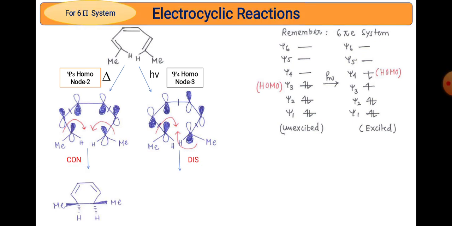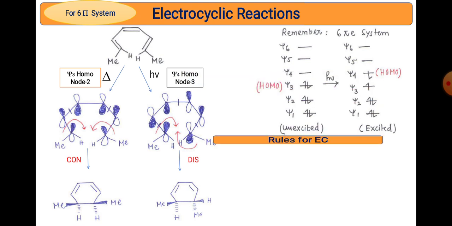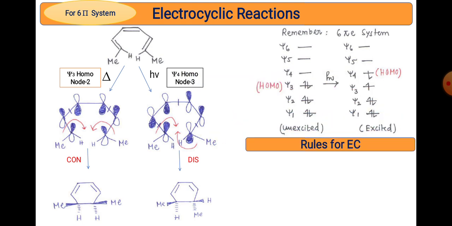The products of these reactions are seen here. Under conrotation the symmetry is retained, and under disrotation the symmetry is opposed. Whenever conrotation occurs, either in 4n or 4n plus 2, the symmetry is always retained. Whenever disrotation occurs, the symmetry is opposed. And this is the summary of the electrocyclic reaction.